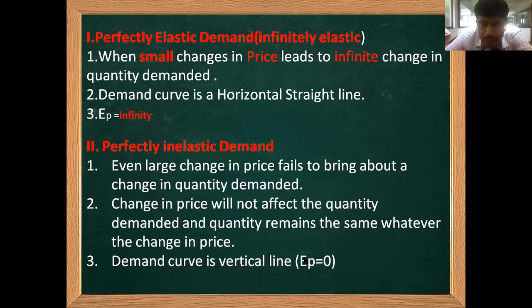These are called the basic needs of human beings, the day-to-day requirements, for example milk. Whatever the price is, people will buy this product. The demand for the product is there continuously. So here the demand curve is a vertical line, and demand is going to be the same at different prices also.